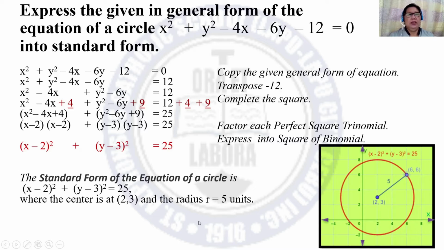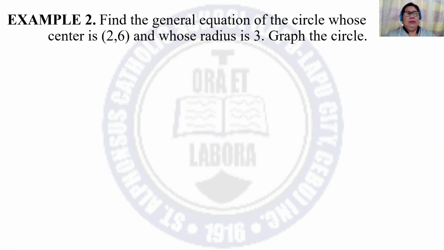Questions? If there is none, let's proceed. Let us have example number 2. Find the general equation of the circle whose center is with coordinates (2, 6), and whose radius is 3. Then you graph the circle.